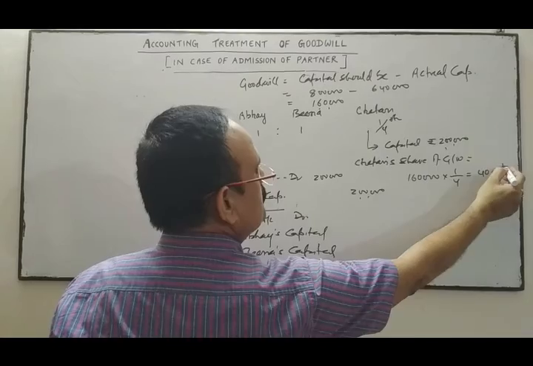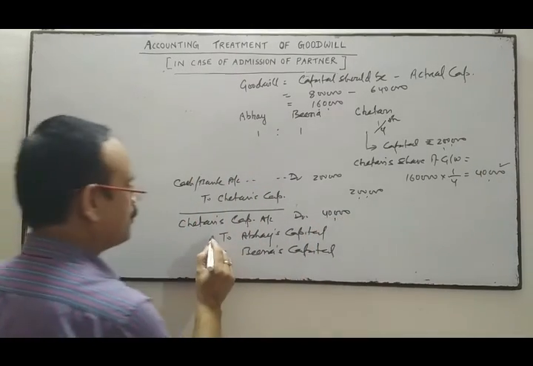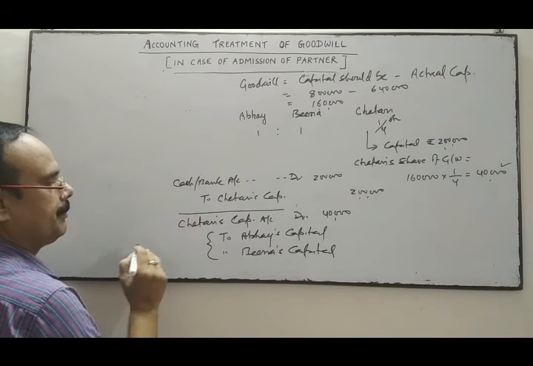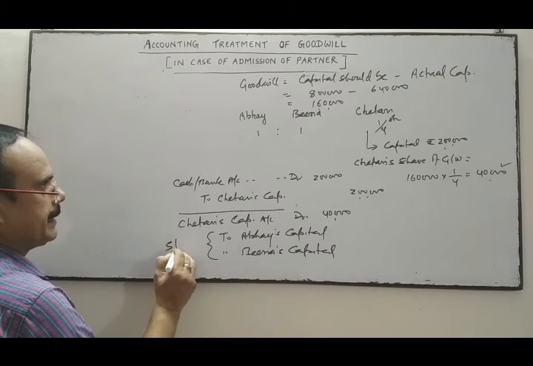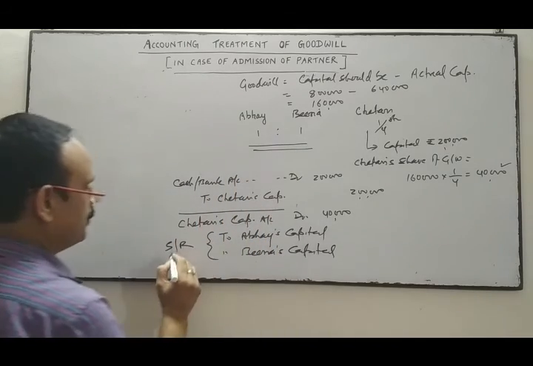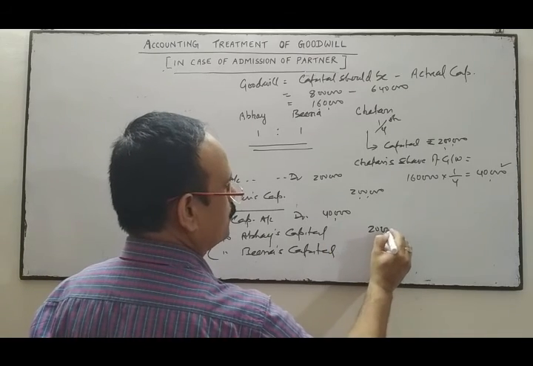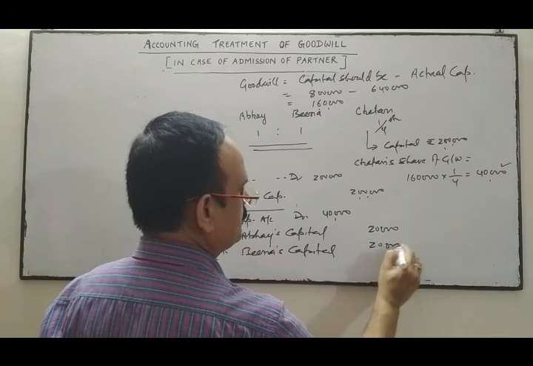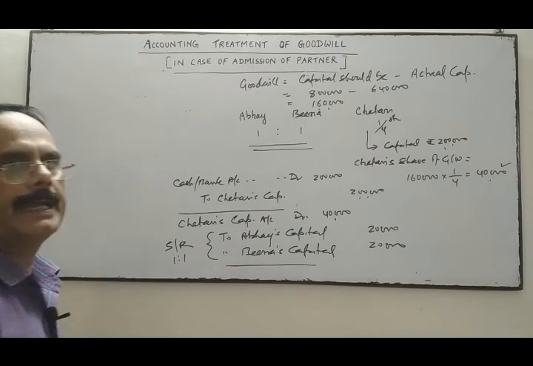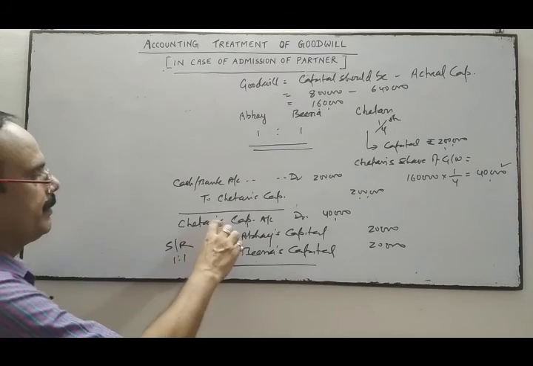His share of goodwill is 40,000, so 40,000 will be debited and this amount will be transferred to the old partners in their sacrificing ratio. As the future ratio is not changed, the old ratio and sacrificing ratio are the same, 1:1. So 20,000 and 20,000 respectively.